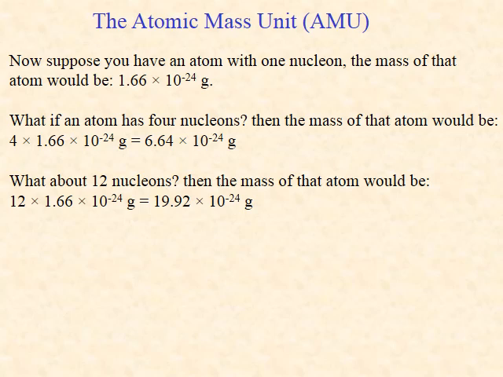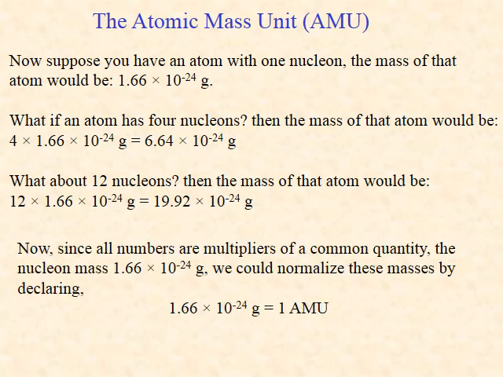If this seems simple, it is not just your imagination, or me pulling your leg. This is really how the masses of atoms can be computed. Since all atomic masses are the same mass times an integer number, we could take that common mass and give it a name: atomic mass unit, AMU. We can also do something else. We can call this normalization.